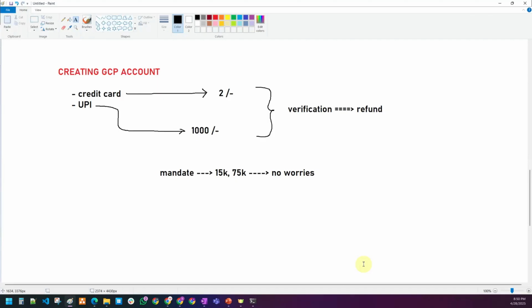Hello, Sadhu. Yes, please. Here you mentioned mandate 15K, 75K. Is it the GCP trial fee? No, not a trial fee. They will send some mail as a mandate mail. You will get it from your bank, but they will not charge anything. It is just what we call a mandate mail. I tried with UPI, and the same message was given to me that I have to pay 50,000. Yeah, no worries. That's what I'm telling you. No worries.